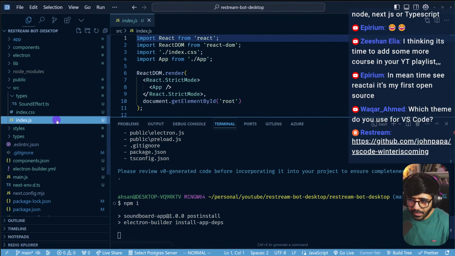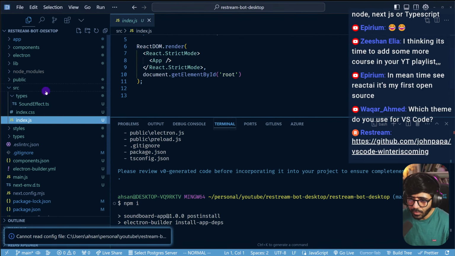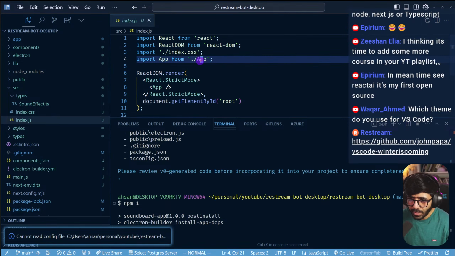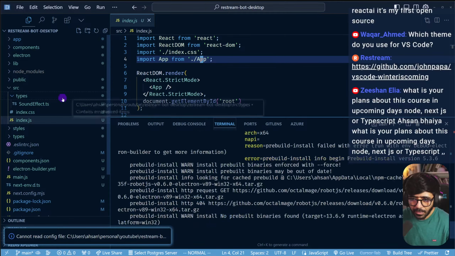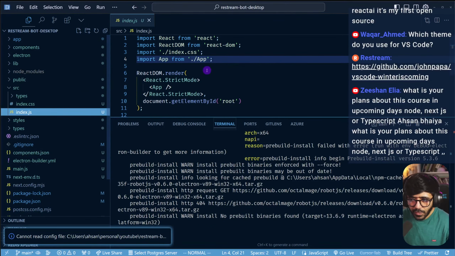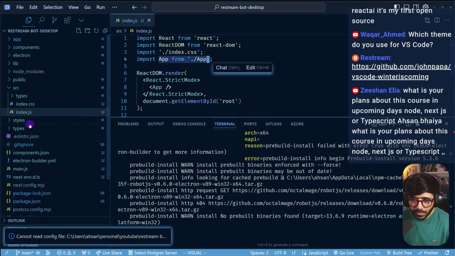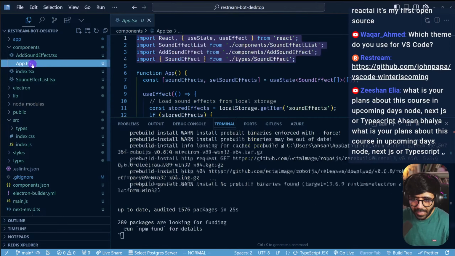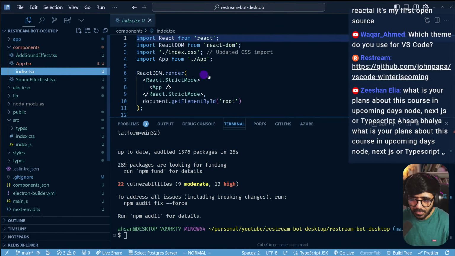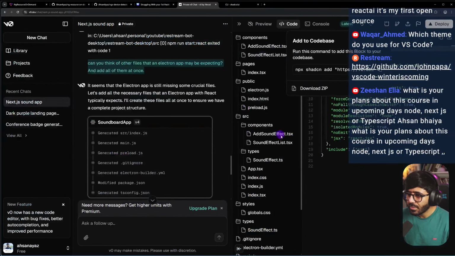So we do have an index.js here. Okay. What is it trying to get? It's trying to get an app. Okay. Where is the app? Index.js is trying to get app from app. There is no app.js here. So it's definitely going to break now. And we have app and index here. What is v0 doing?